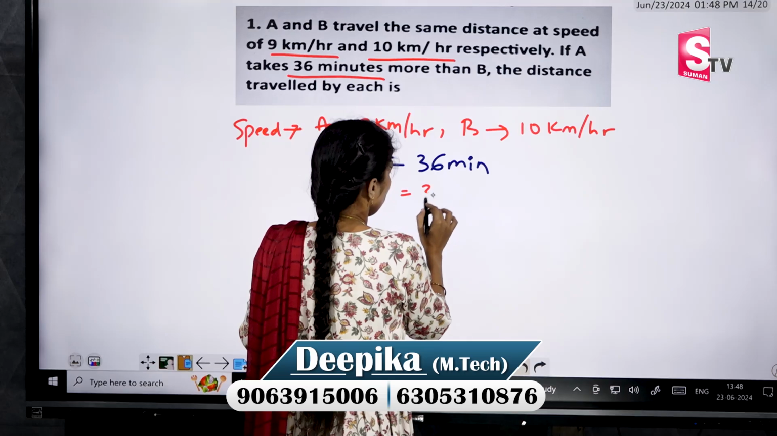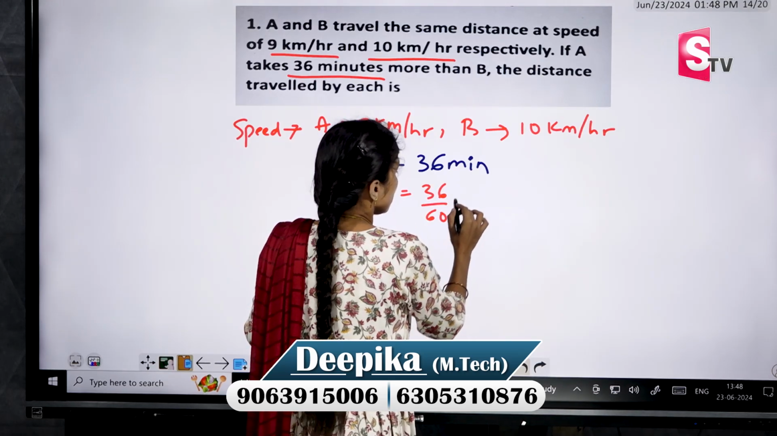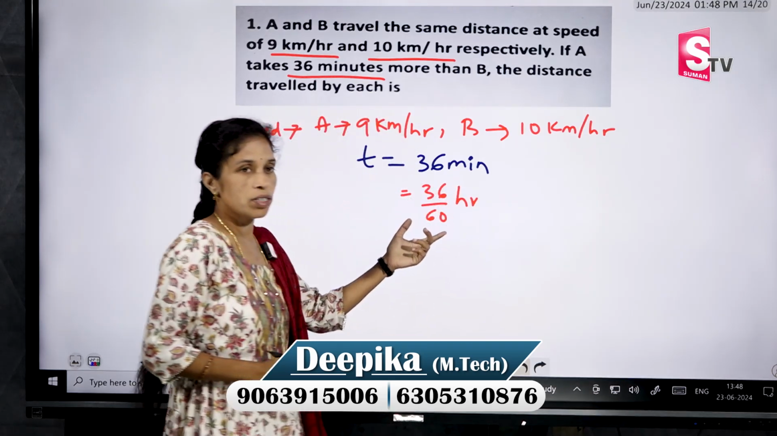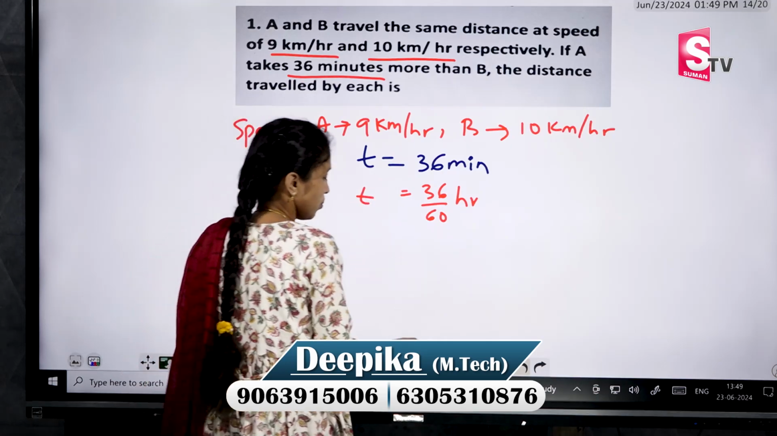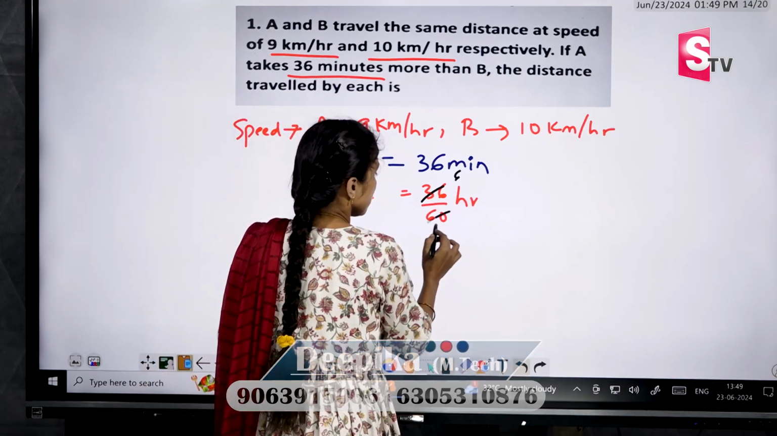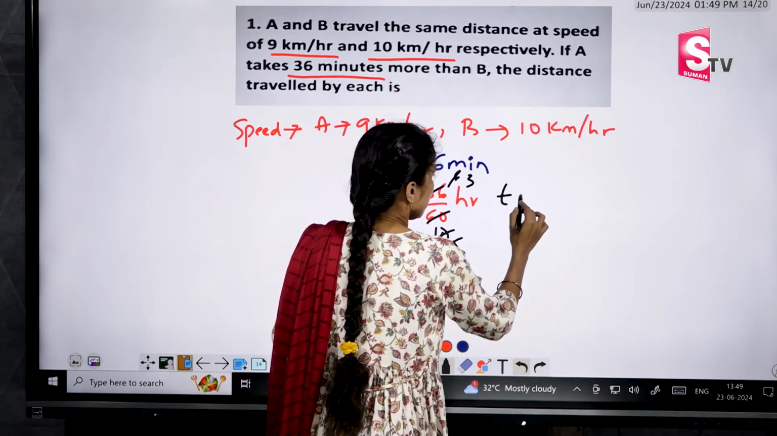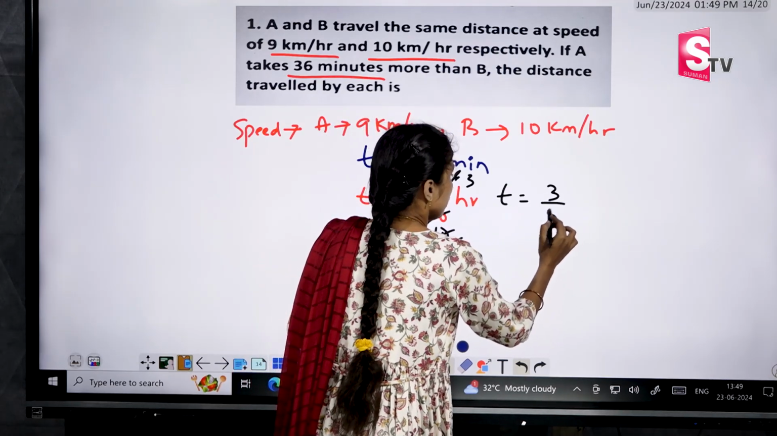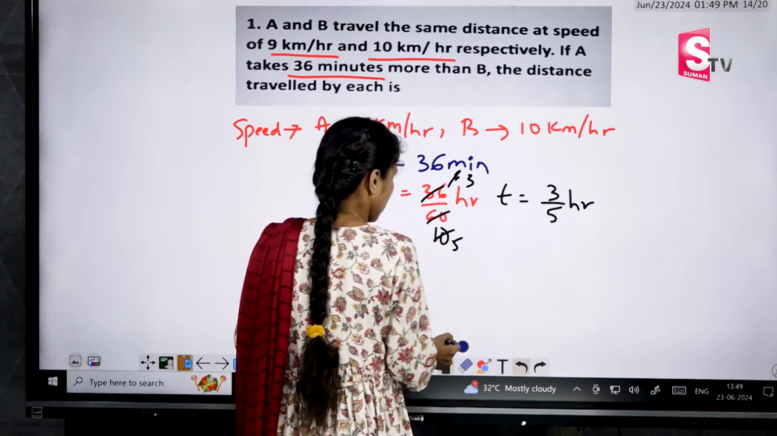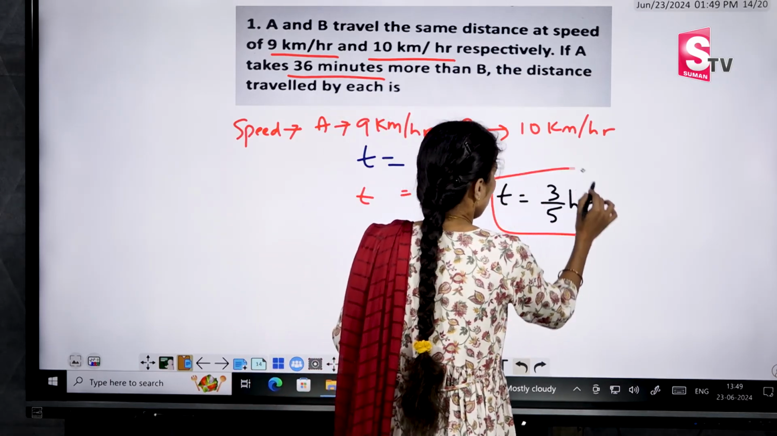This is equal to 36/60 hours. మినిట్స్ టు అవర్స్ అనేది మనం కన్వర్ట్ చేయాలి. దట్ ఈస్ 6 6s are 36, 6 10s are 60, so 3/5. So what is the time we are getting? 3/5 hours. So this is very important. Okay, next what we have to find?